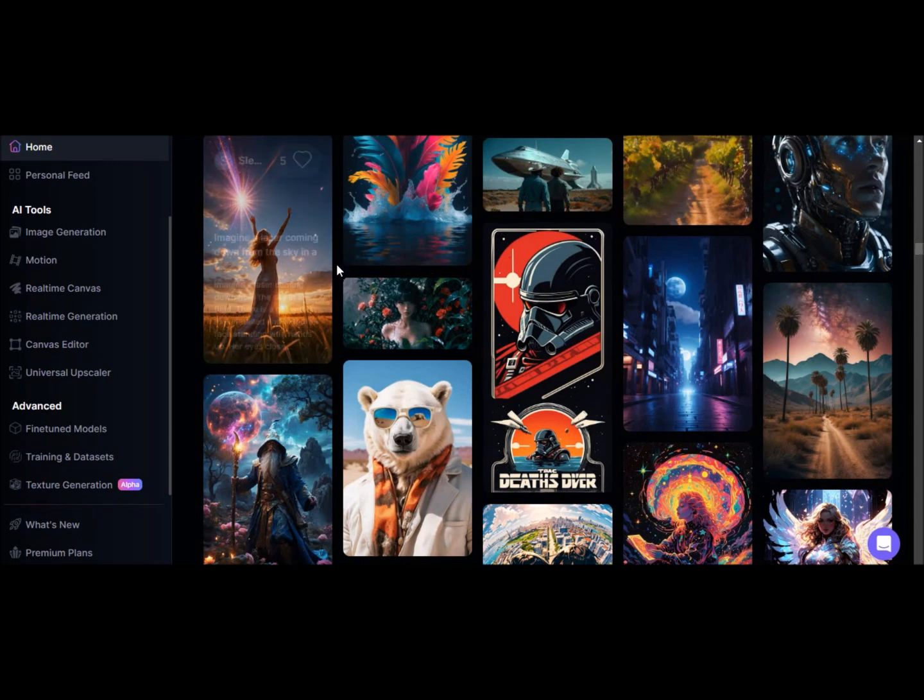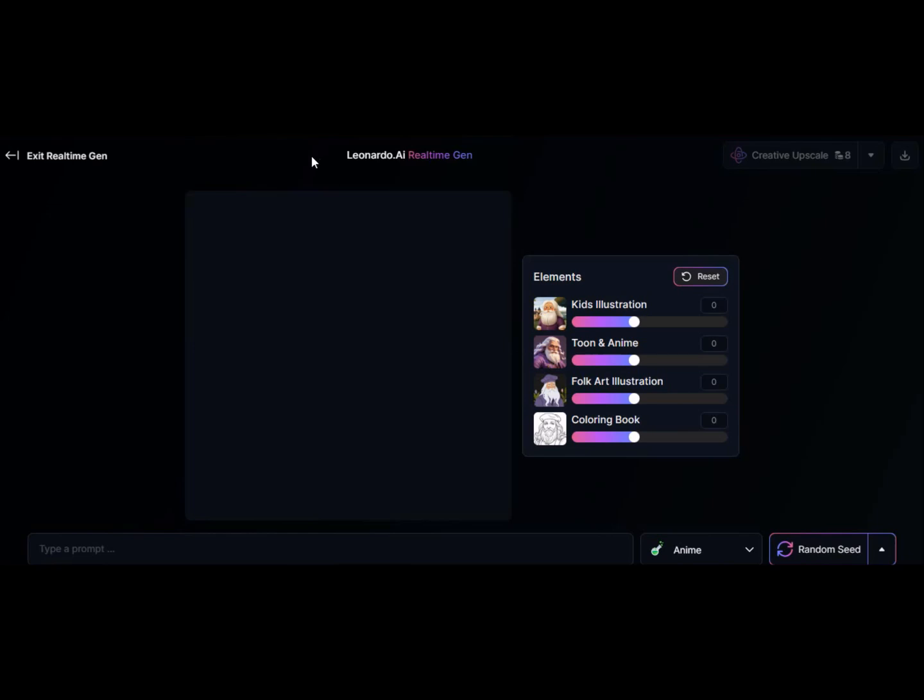Alternatively, you can click on Image Generation or Real-Time Generation on the left side to create designs. Let's provide some examples right away. I'll show it via real-time generation. After clicking on Real-Time Generation and arriving at the page, you will see a screen like this. Here, you will give a command for the image you want to create.